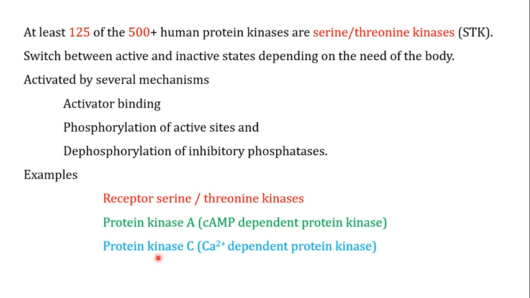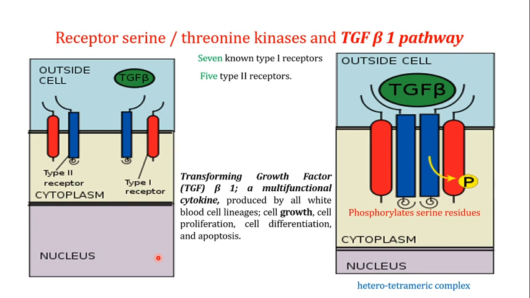So, if you look at the receptor serine threonine kinases, as you can see, they are transmembrane proteins. They have an extracellular domain, a transmembrane domain which is embedded in the cell membrane, and then an intracellular domain. Now, the receptor serine threonine kinases are of two types.